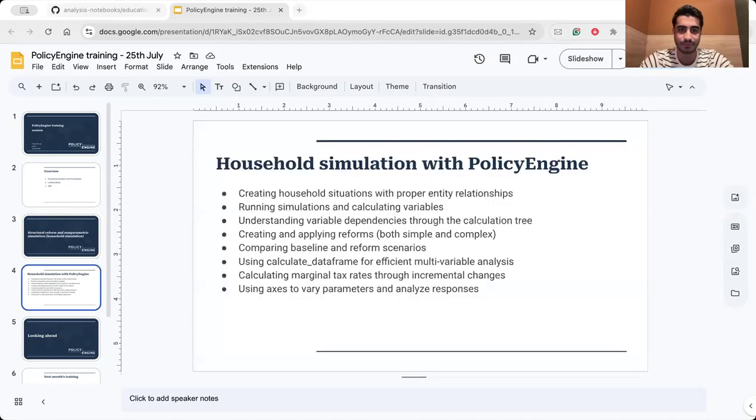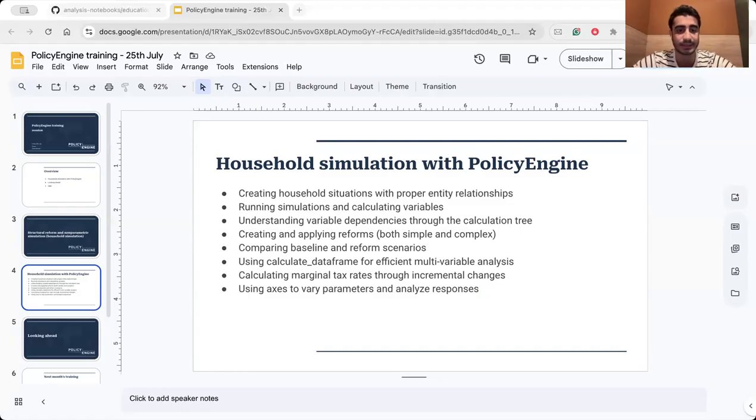For today, our objective is that I will explain with the coding and programming. First, create a household simulation with proper entity relationship. Then I will explain how we can run simulation and how we can calculate different variables and different layers of variables and how they are connected together, the variable dependencies, and how we can see the calculation trees and different layers for the variable.